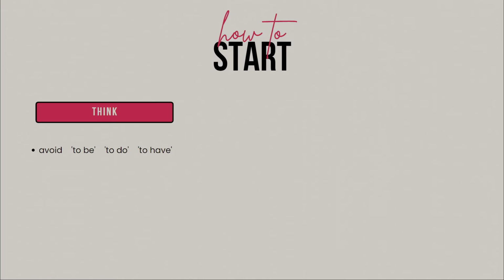So, if you want to know how to start using strong verbs, we have a couple suggestions for you. First of all, change the way you think about writing. Avoid to be, to do, and to have verbs. Instead, visualize the action that's happening in your ideas and sentences and use a verb that matches that action.